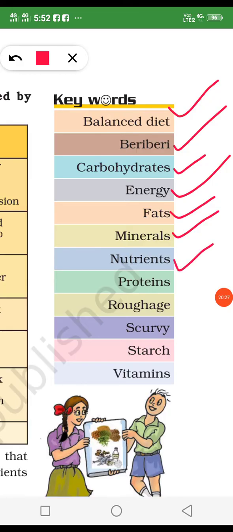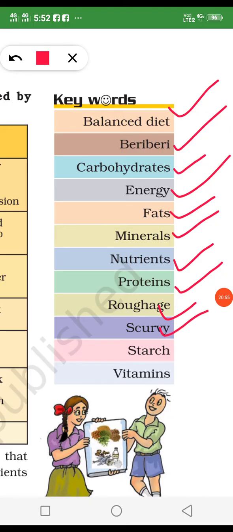Nutrients, when we get all components of food in our balanced diet, like carbohydrate, protein, vitamins and minerals, these are called the nutrients. Proteins are body building food. They make our body cells and maintain our body cells. Roughage is the food which does the work of throwing out the wastage from our body.